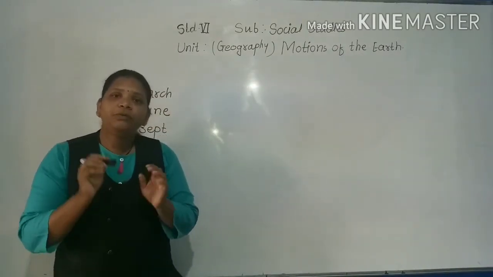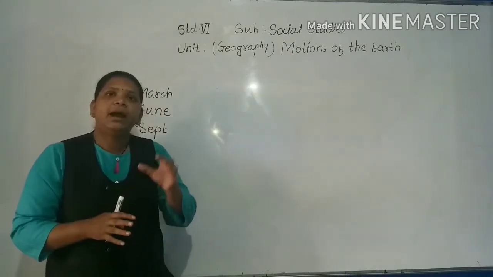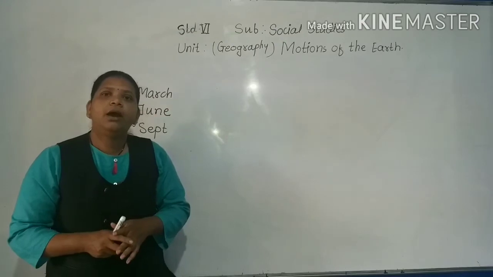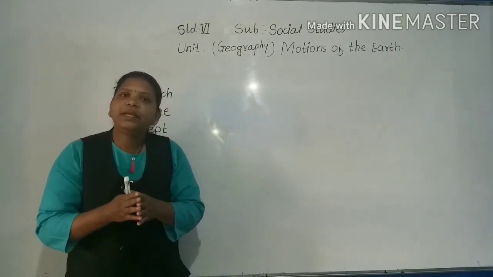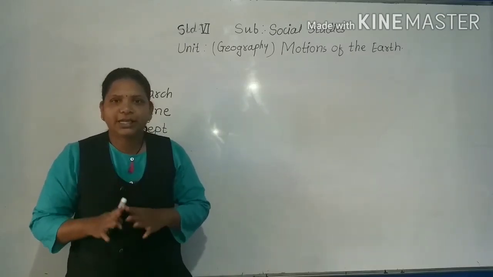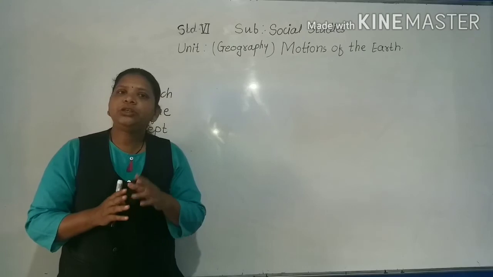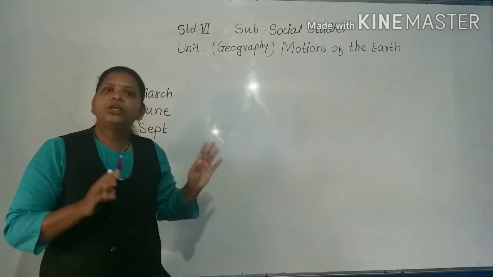The day on which the midday sun shines vertically overhead at the Tropic of Cancer or the Tropic of Capricorn, and the duration of the day is longest in that hemisphere, is called the solstice. Okay, and positions 2 and 4 of the earth are solstices.